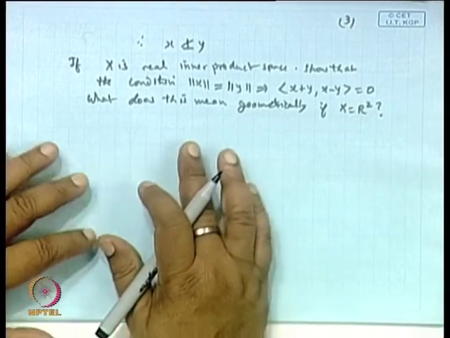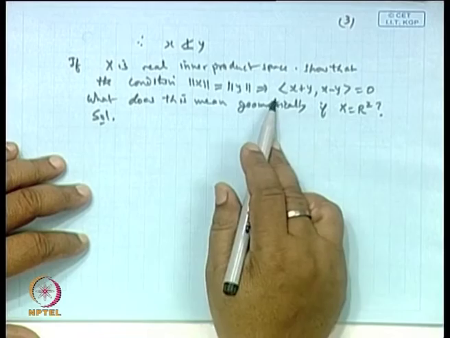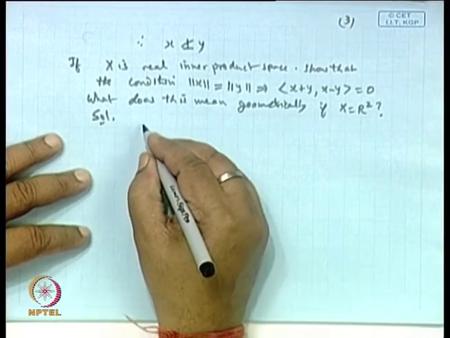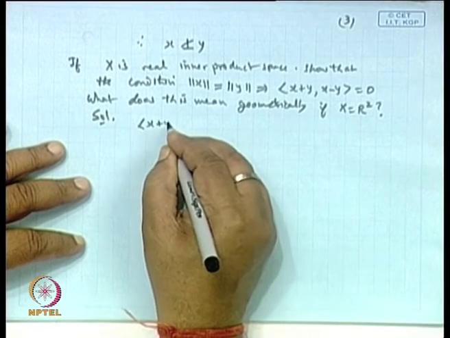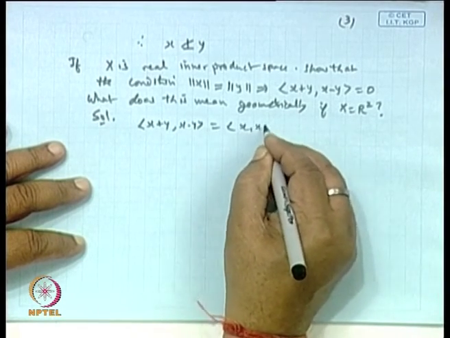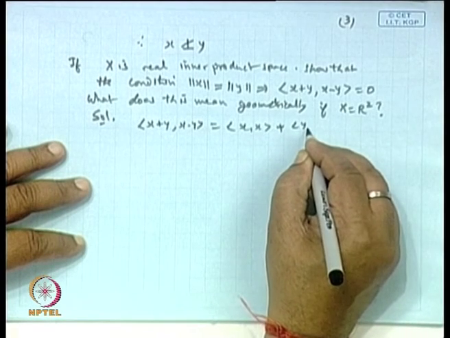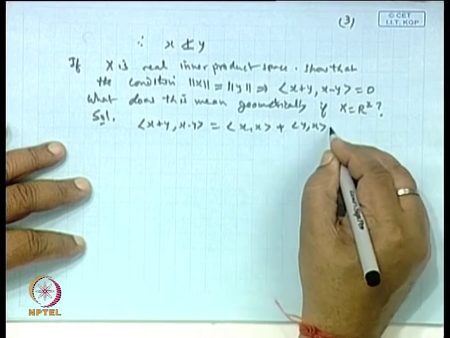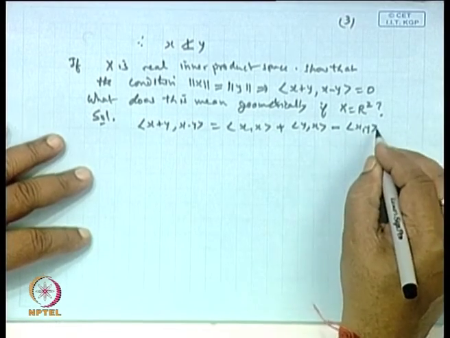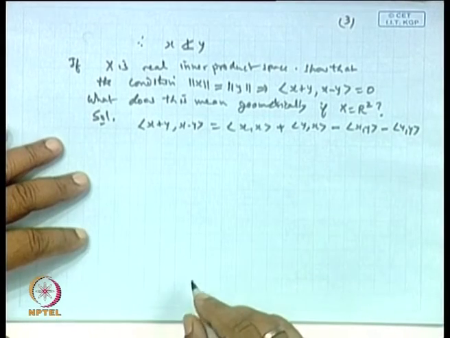So the solution is simple, because this is given. So what is that? Start with the inner product of x plus y comma x minus y. This can be written as inner product x x plus inner product of y x, then minus inner product of x y, and then minus inner product of y y, is it not?